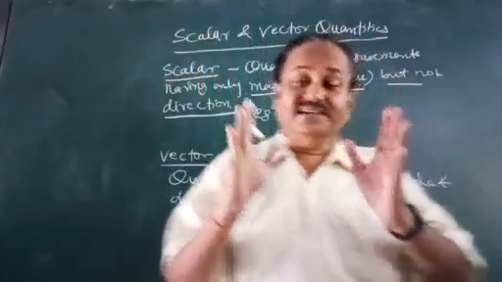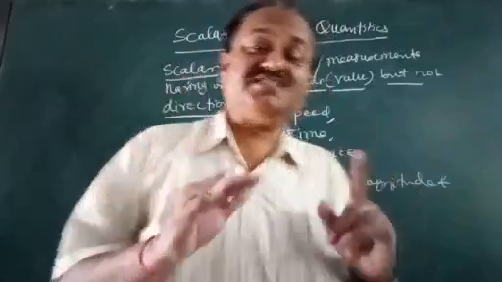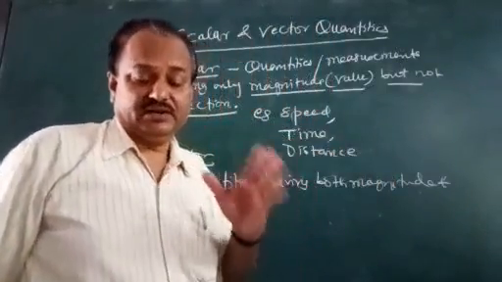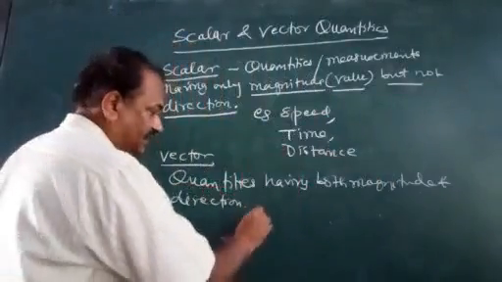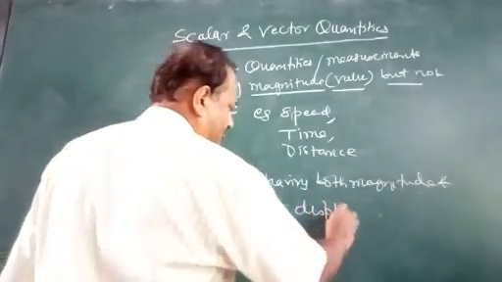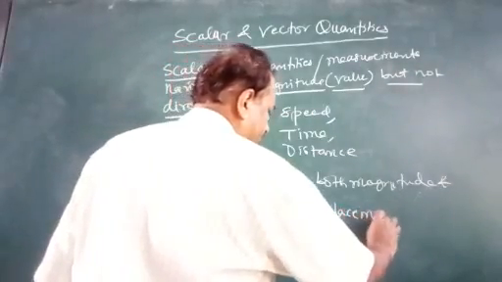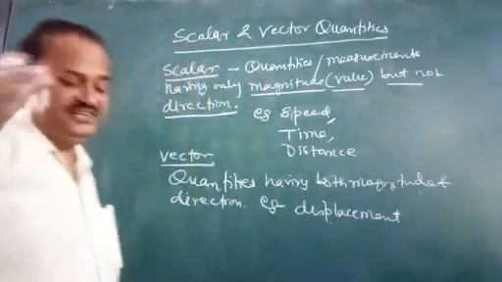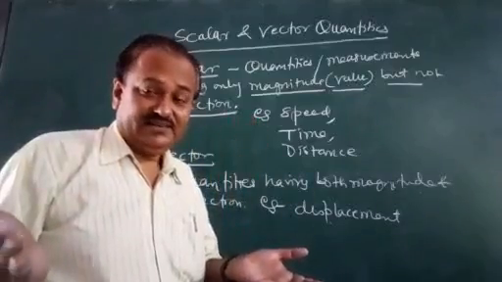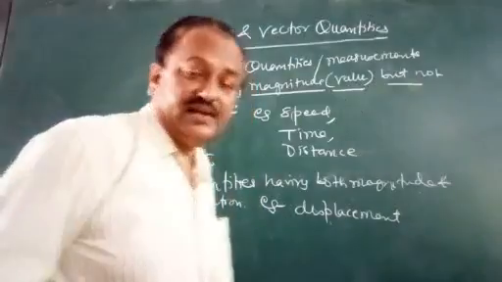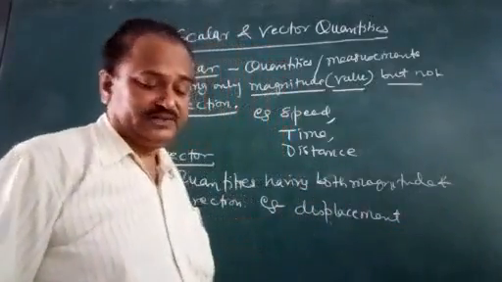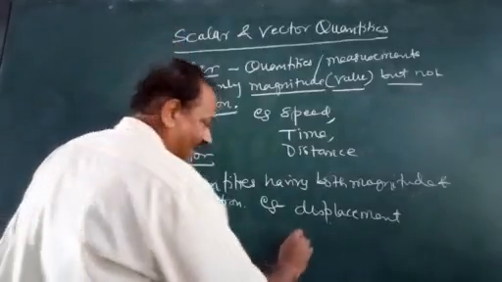That is, direction is a must along with the measurement, along with the value. For example, displacement. In displacement there is some particular direction. See, I am here, and I am moving in a particular direction. This is displacement. Then coming to acceleration.